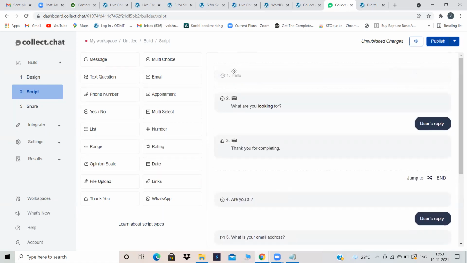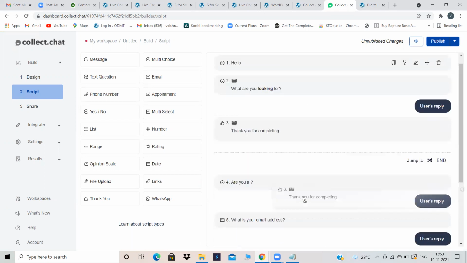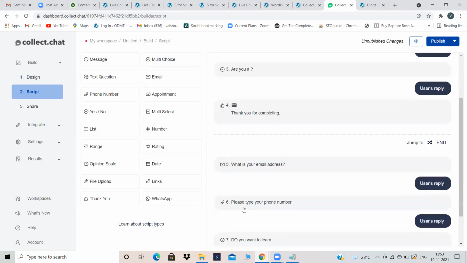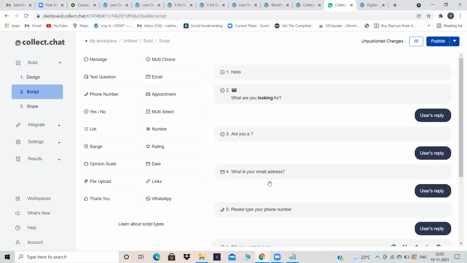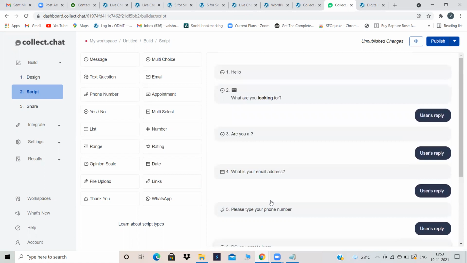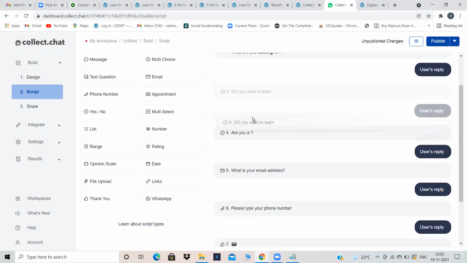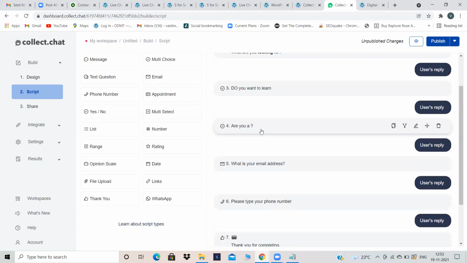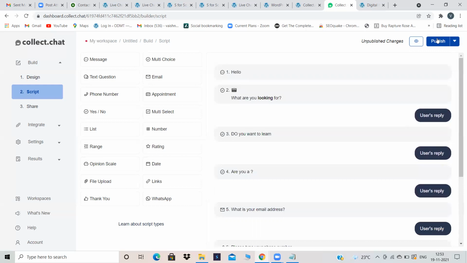Hello, what are you looking for? should be on top. Thank you for completing should be at the bottom. I'm just keeping thank you for completing in the bottom. And are you a student or a working professional? And do you want to learn SEO or Google Ads? I'll keep it in the top. Yeah. What is your email address, phone number? Now click on publish. Okay, your changes are live.